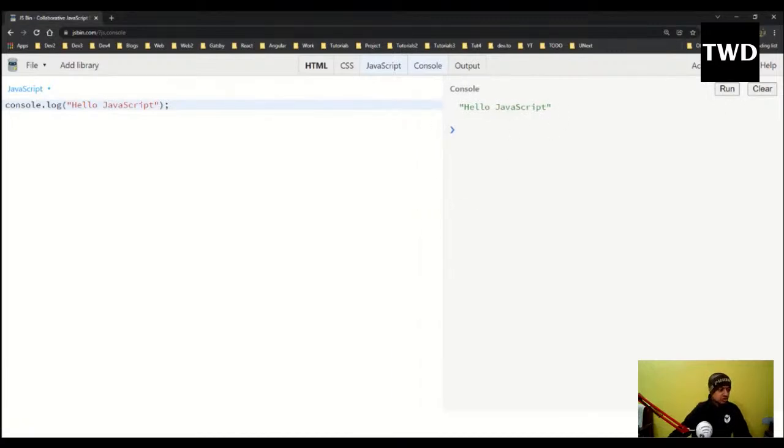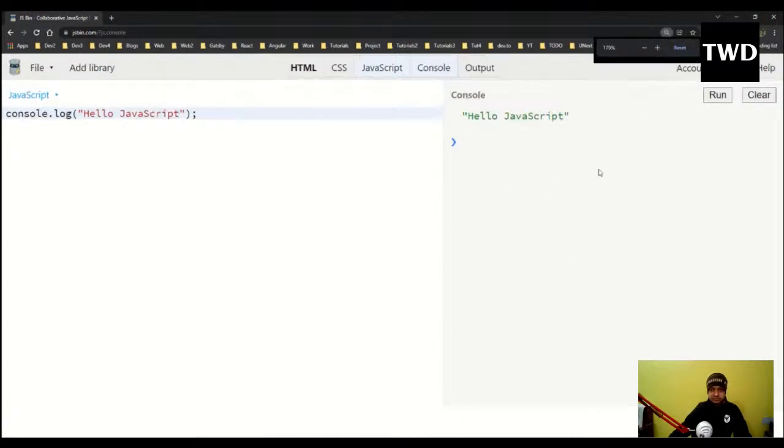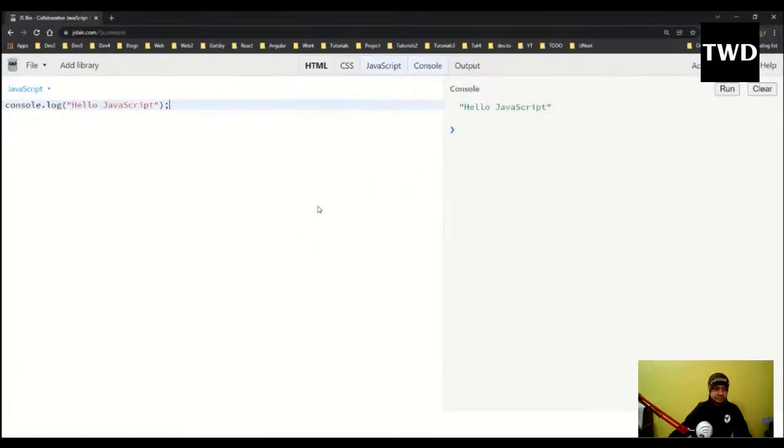So this is how console.log works, and we are going to use console.log a lot. I hope you are all able to see my screen. 150 is more than enough, I think. If you are not able to see, you can tell me. Okay, so that is there.